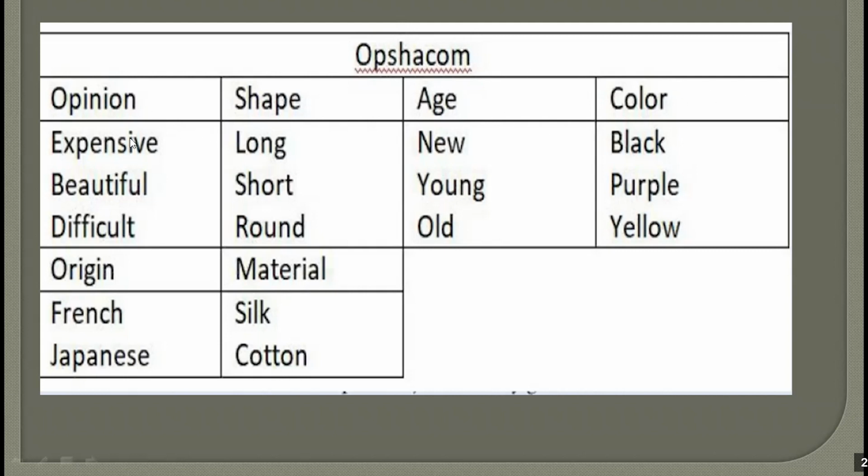OPSHACOM. Opinion, like what? Like expensive, beautiful, difficult. So this comes first. And then shape: long, short, round, huge, small. And then age: new, young, old. And then color: black, purple, yellow, dark, bright, anything like that. Origin: French, Japanese, Egyptian. Material: silk, cotton, wood. So this is the order. OPSHACOM. Opinion, shape, age, color, origin, material.